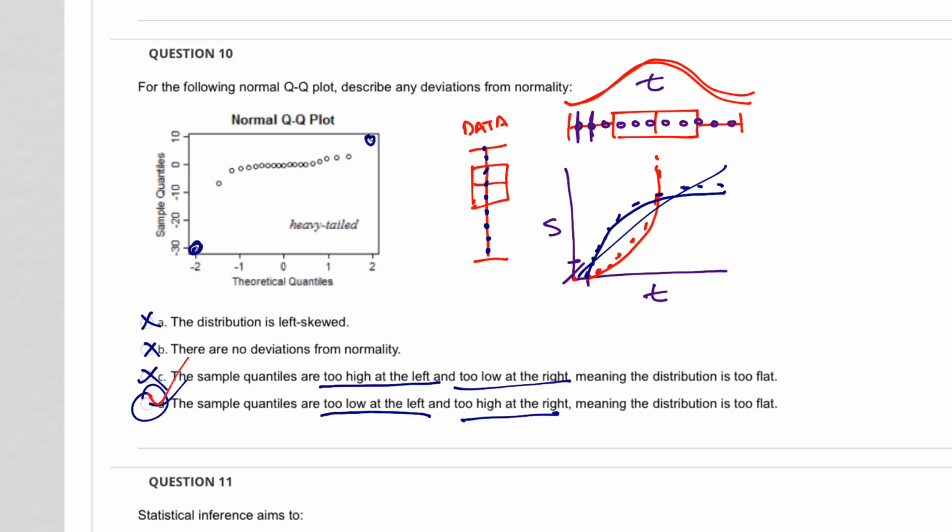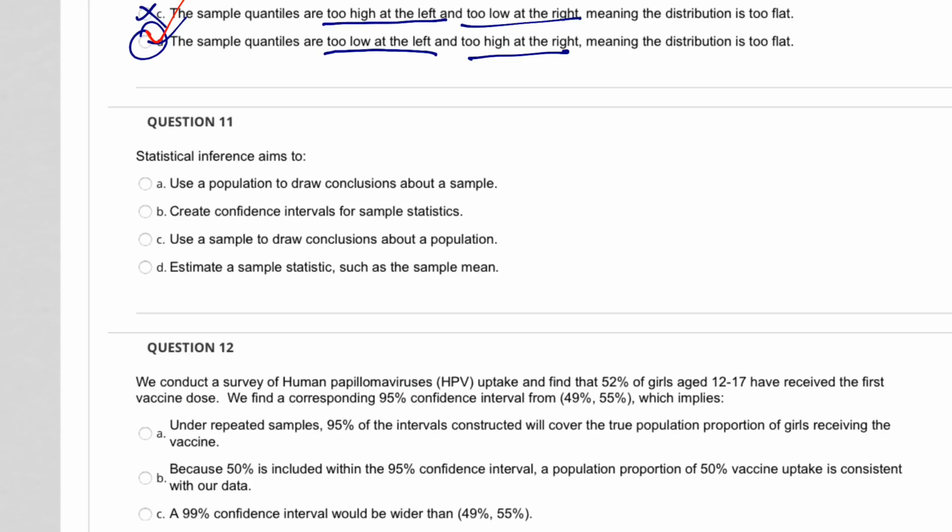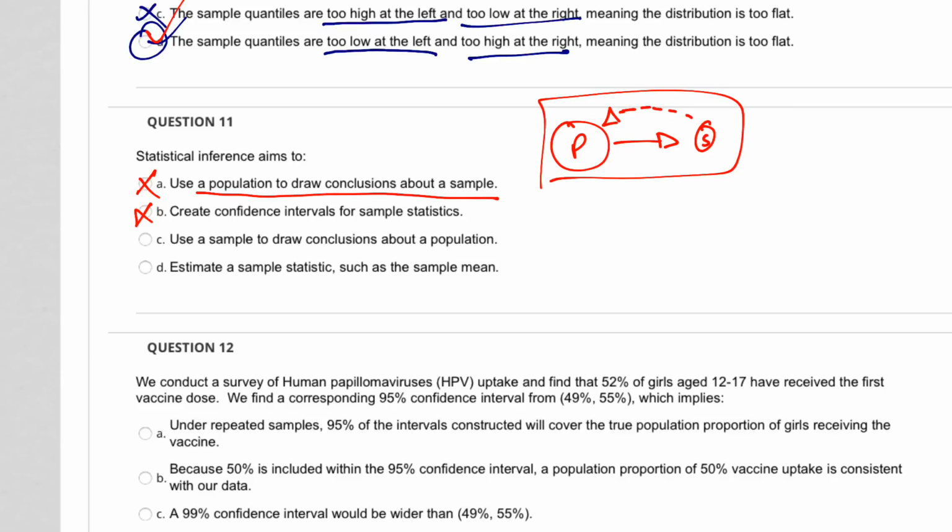Okay, let's move on. Statistical inference aims to... So again, remember from question number 1, what is statistical inference? I have a population, I take a sample from it, and then I draw inferences on the population based on my sample. Use a population to draw conclusions about a sample. No, that's backwards. So that's not it. Create confidence intervals for sample statistics. No, that's part of the process, but that's not the aim. Use a sample to draw conclusions about a population. Yes, that's exactly what I just drew.